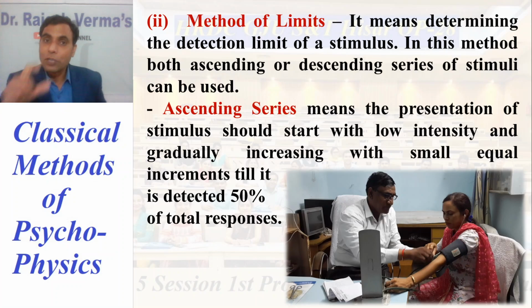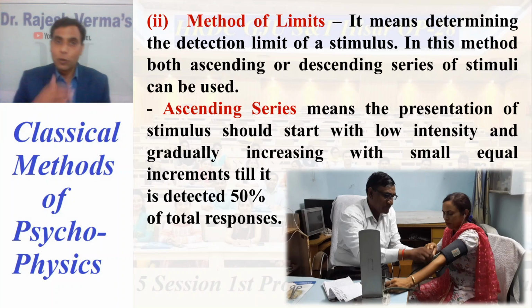Ascending means, with respect to stimulus intensity, the presentation of the stimulus starts with low intensity and increases systematically, proportionately, with small equal increments till it is detected in 50% of the total responses.